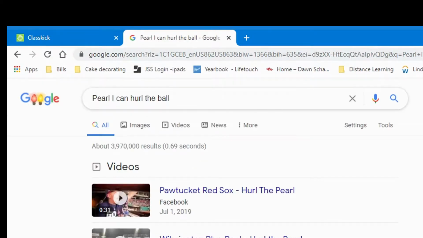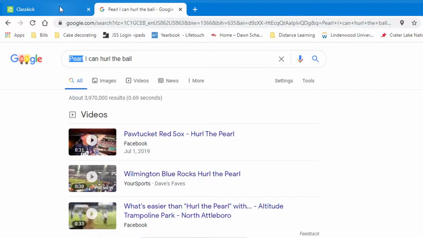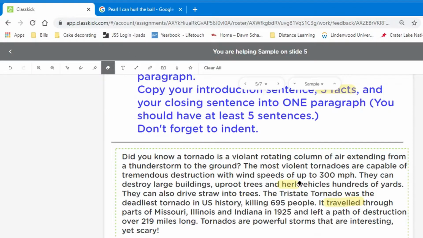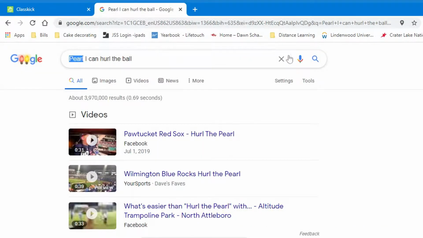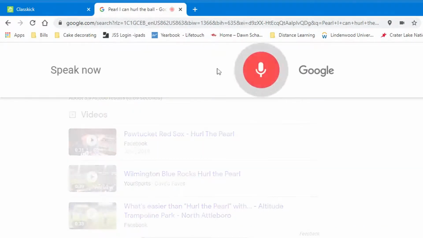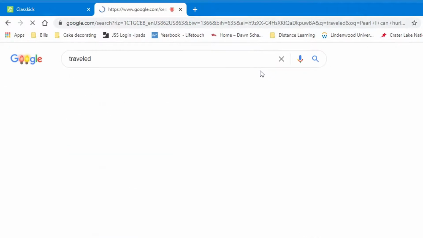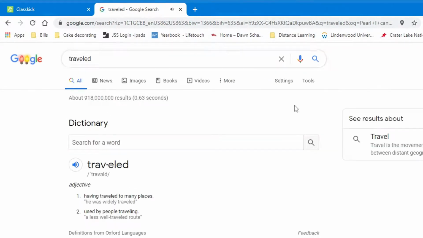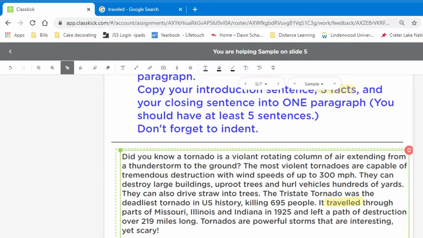Oh, so it didn't get it correct first, but it did give me the correct way afterwards. H-U-R-L. It traveled. Here's the definition of traveled. Okay, so I put two L's and it should have only been one.